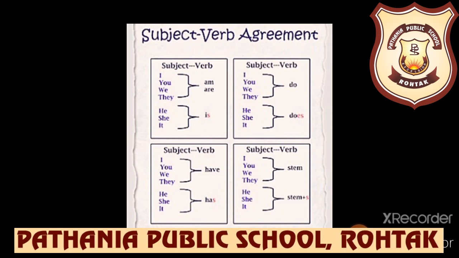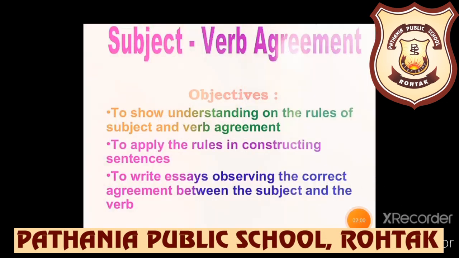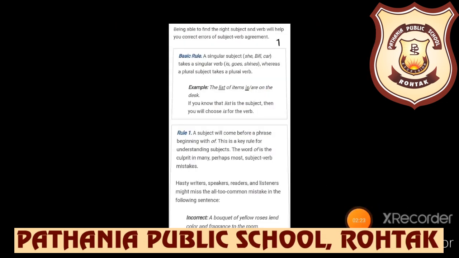So what are the objectives of these? The objectives are to show understanding of the rules of subject and verb agreement, to apply the rules in constructing sentences, or to write essays observing the correct agreement between the subject and the verb. So let us understand the rules of subject verb agreement. Being able to find the right subject and verb will help you correct errors of subject verb agreement.